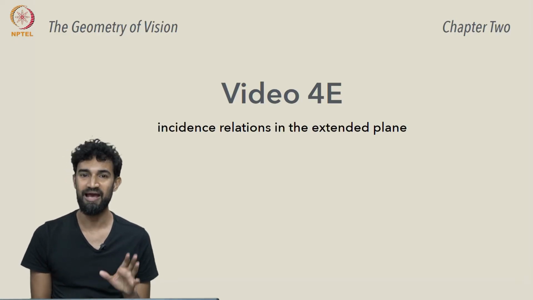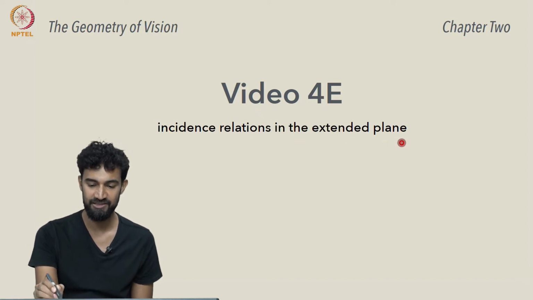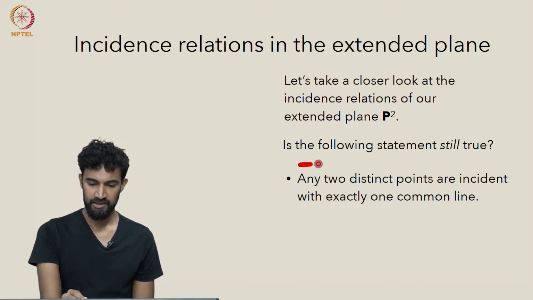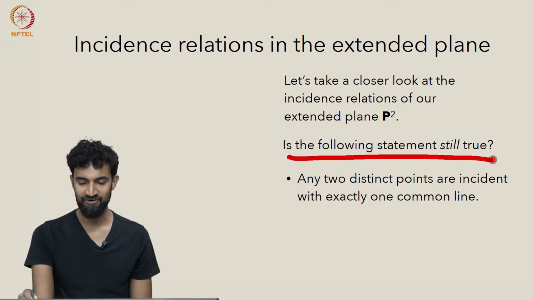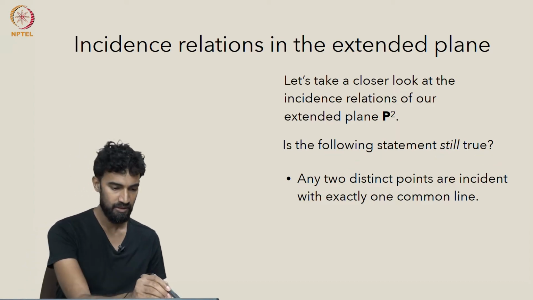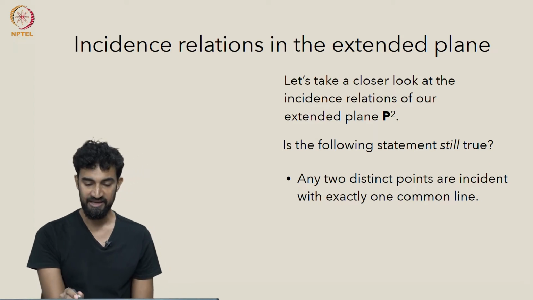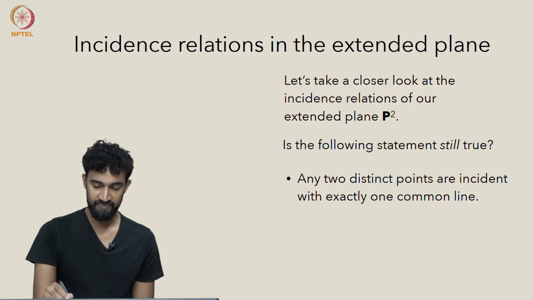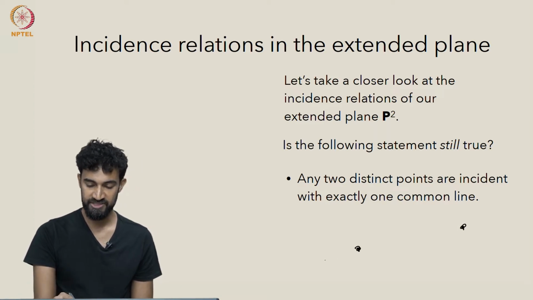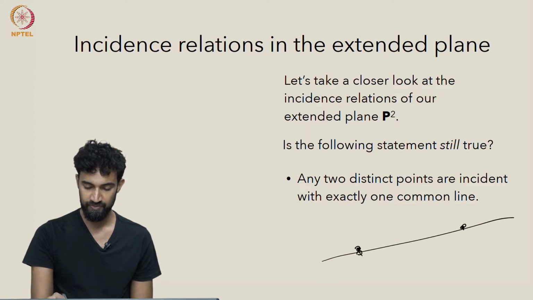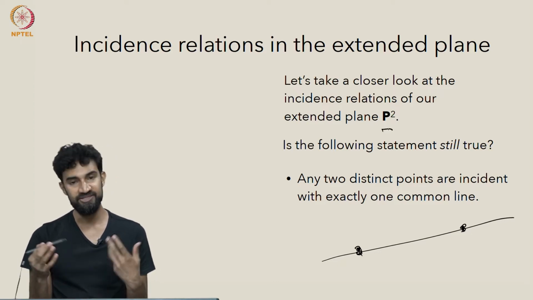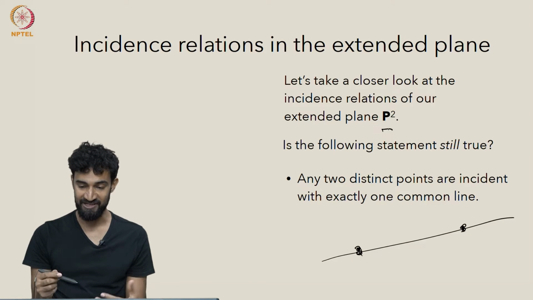So I want to take a closer look at the incidence relations in this extended Euclidean plane that we've just built. To start with, let's just ask the question, is the following statement still true? The statement is that any two distinct points are incident with exactly one common line. Given any two points, there's a unique line that they determine in this extended Euclidean plane P2. So does that continue to hold even though we added all these points at infinity?